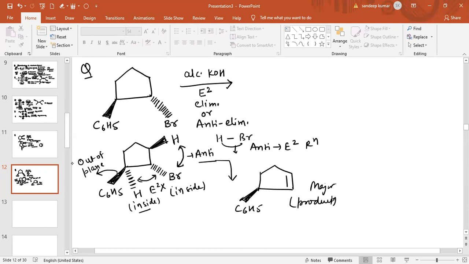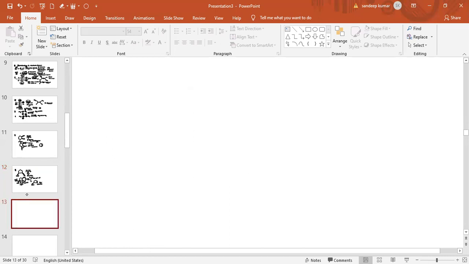This is how the reaction takes place. So we have discussed E1 and E2 reactions in detail. Now we are going to discuss some more reactions.